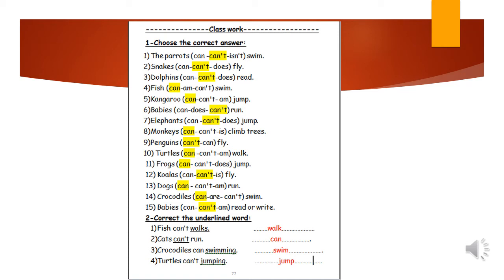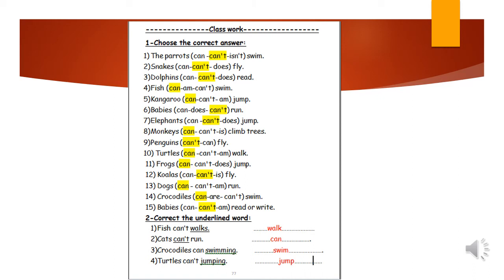Number 14, crocodiles can or are or can't swim. Crocodiles, of course, can swim. Number 15, babies can or can't or am read or write. Of course, babies can't read or write.